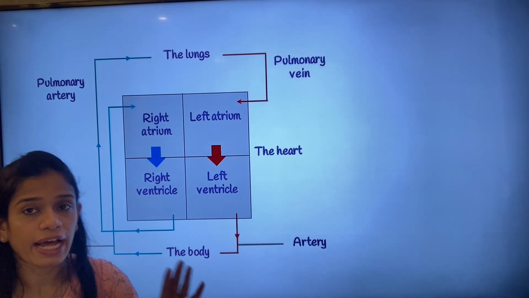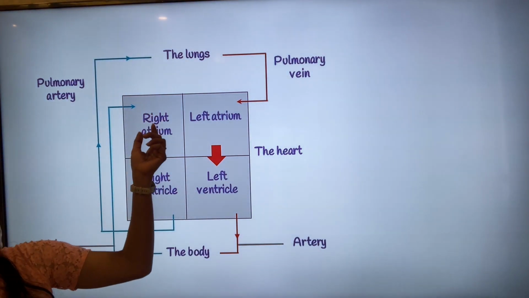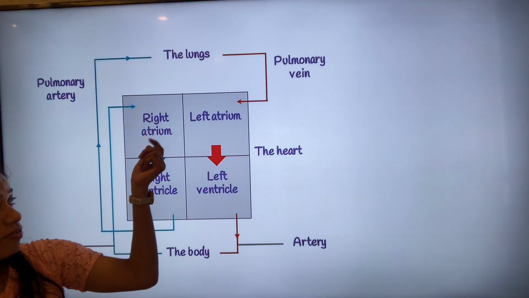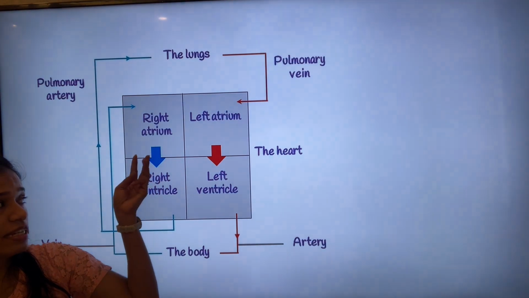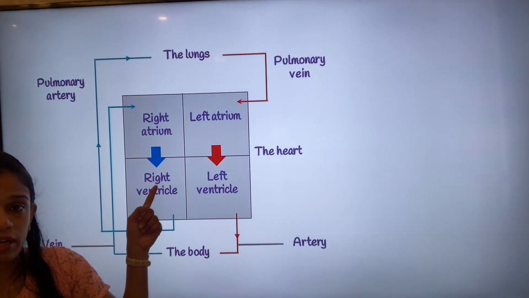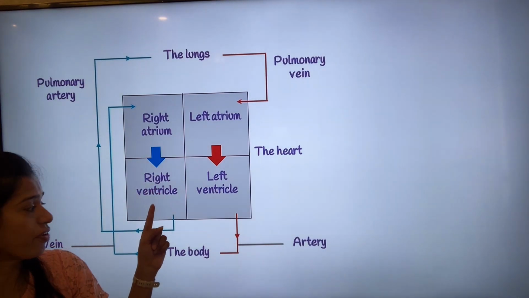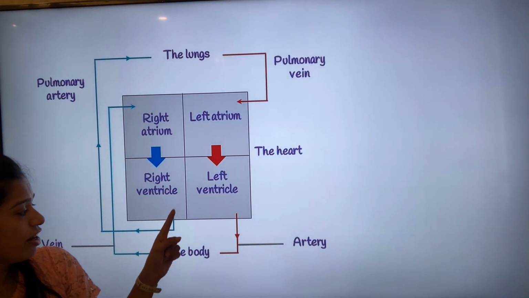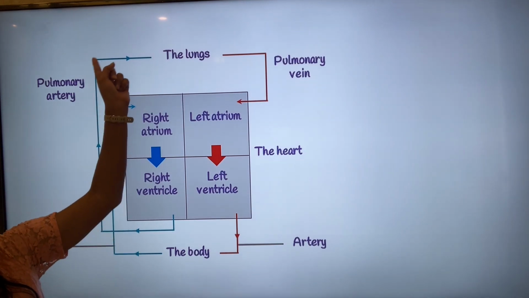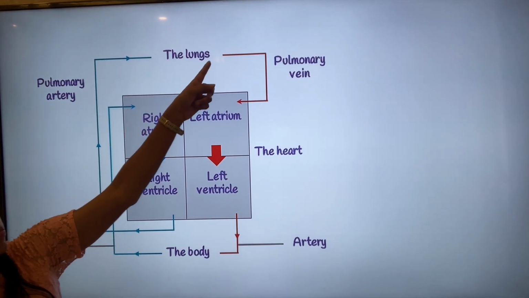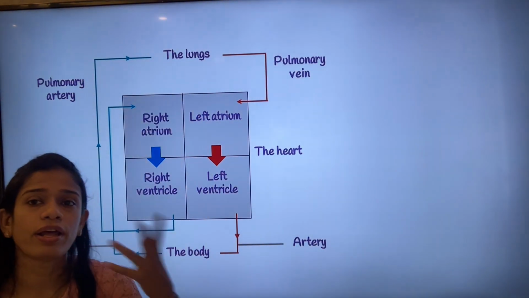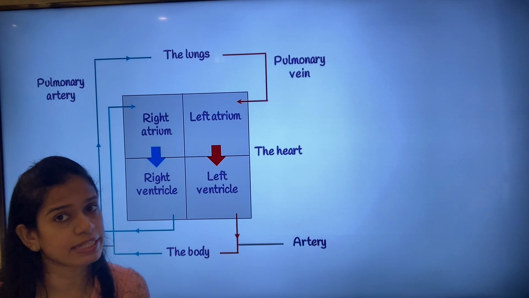Now this blood comes and gets into the right atrium. Once it is in the right atrium, it pushes the valve. It is a tricuspid valve. It opens up and the blood fills into the right ventricle. Upon filling the right ventricle, it moves out of the right ventricle and through the pulmonary artery, it moves on to the lungs, where the oxygenation of the blood takes place.